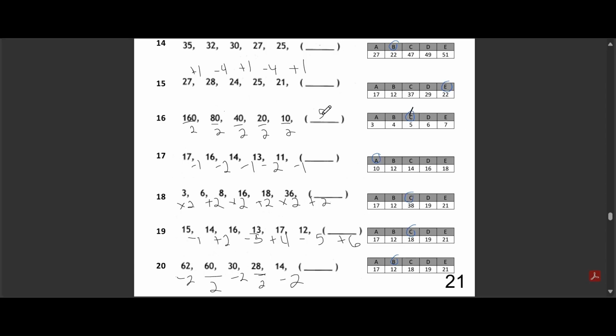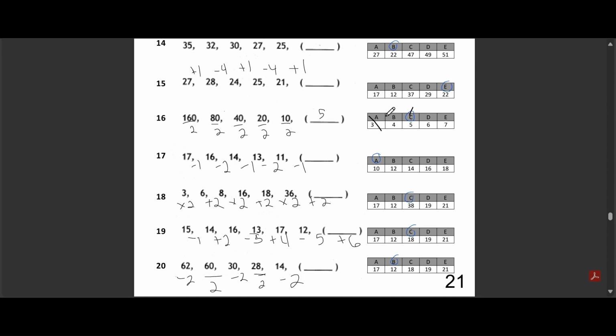Now let's break down why. What's happening in this pattern? Well, the pattern halves each time. To get from 160 to 80, we divide by 2. 80 divided by 2 gives us 40. 40 divided by 2 gives us 20. 20 divided by 2 is 10. So what's half of 10? That's right, it's 5. Now let's look at why the other options are incorrect.